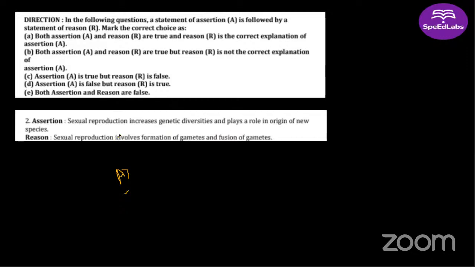We already know we get variation as a result of sexual reproduction. But the reason should explain why variation comes. Because of the formation of gametes and the fusion of gametes, coming from different parents. Gametes are formed as a result of meiosis, and in meiosis, exchange of genetic material happens. So assertion is correct, reason is correct, and reason is the correct explanation. The answer will be A here.